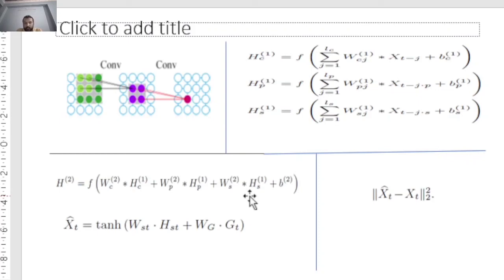Meta features can provide some global information such as day of the week and meteorological condition, which are always beneficial to predict the crowd flows, air quality, etc. The late fusion can be written as this one, where GT is a meta feature vector at T, and HST is the output of the spatiotemporal component, and WST and WG are parameters. As shown, the loss function is mean squared error.